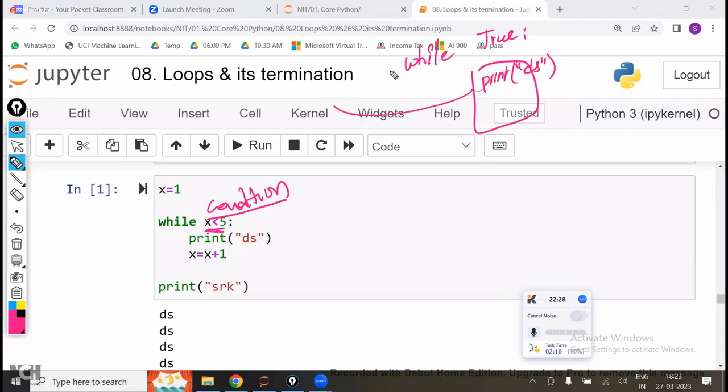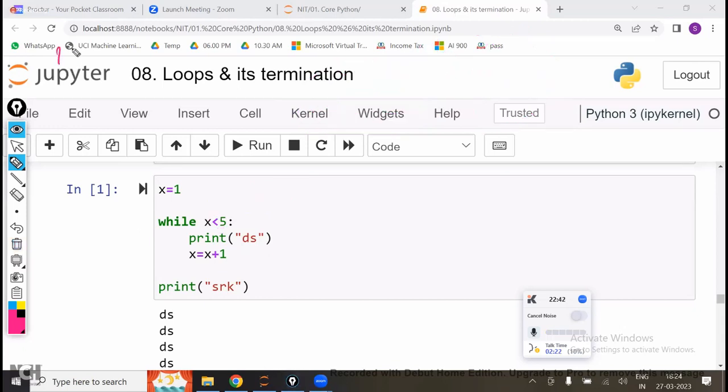After this it will come back to here, again the condition is true, again it comes back, the condition is true, again it will come back, multiple times it will come back, and every time the condition is true, that means an infinite loop. That is called an infinite loop. Simply to say, while True is called an infinite loop.